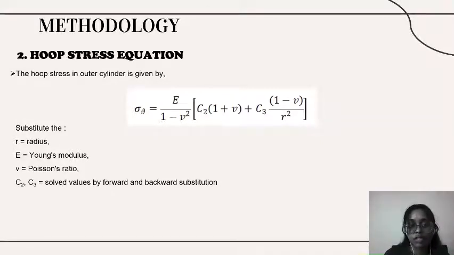This is the formula that will be used to find the maximum stress. So we will substitute the Young modulus and Poisson ratio. C2 and C3 are the solved values from the Cholesky method. V is the Poisson ratio and R is the radius. After substituting all the values, we can find the maximum stress.